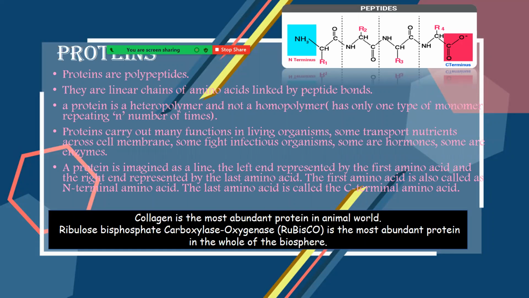A protein is imagined as a line. You can see over here in this figure, the left end is represented by the first amino acid and the right end represents the last amino acid. The left end is known as the N terminal and the right end is known as the C terminal. Collagen is the most abundant protein in the animal world, and ribulose bisphosphate carboxylase oxygenase, that is Rubisco, is the most abundant protein in the whole universe.